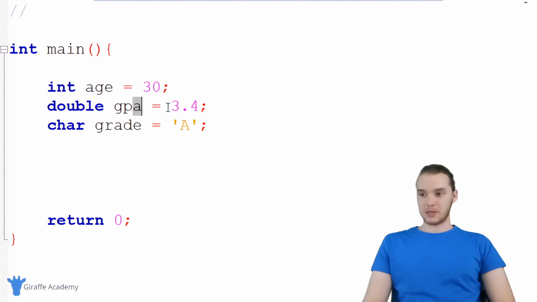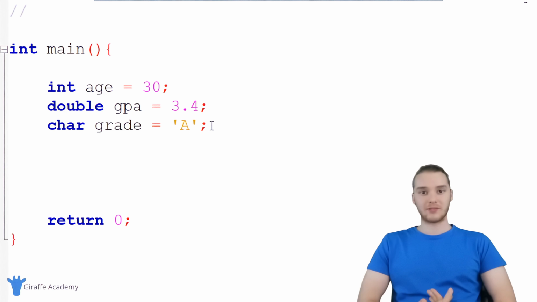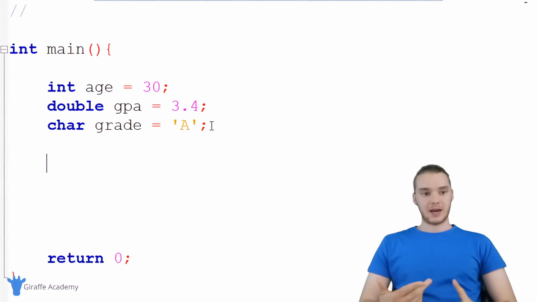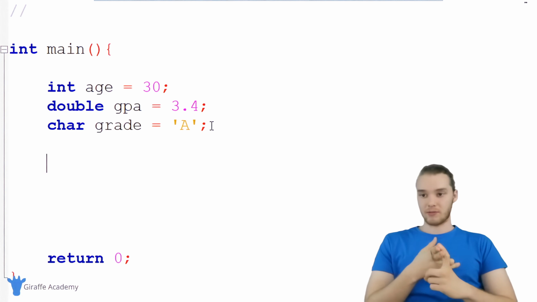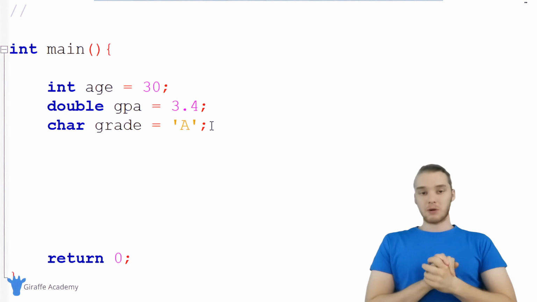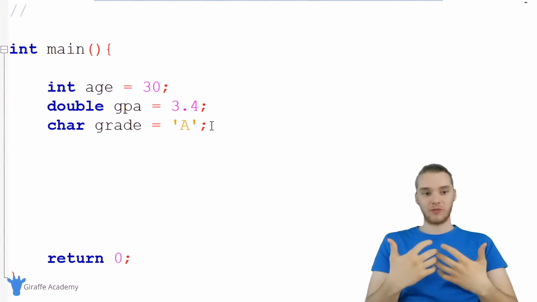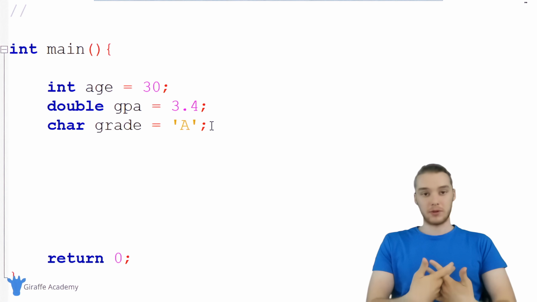We have this double GPA, 3.4, and we have this character grade, and it has the value of the A character. I have a bunch of different variables in my program, and it allows me to keep track of data really easily, and I can use these to maintain, and I can even modify these different pieces of information. Variables are great. But I want to talk to you guys a little bit about how these work in the actual physical memory of our computer.